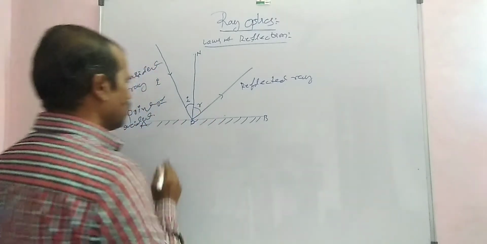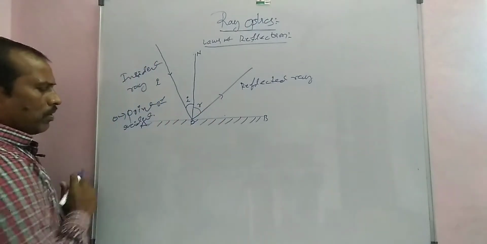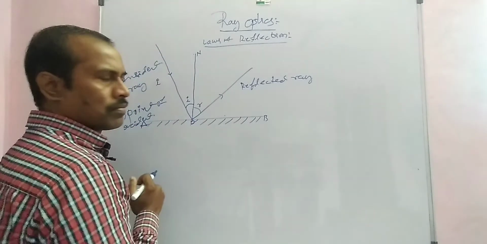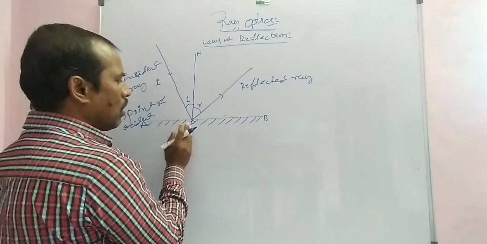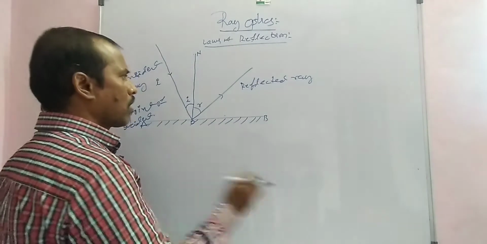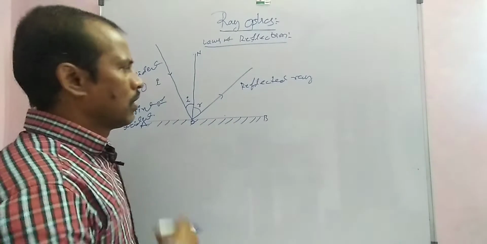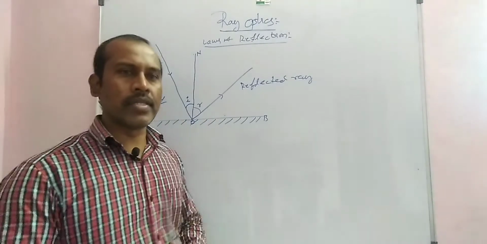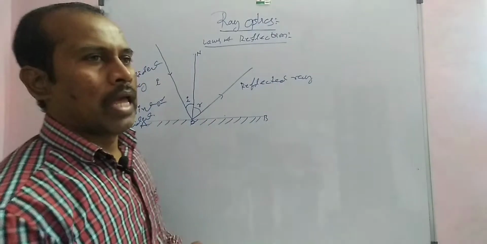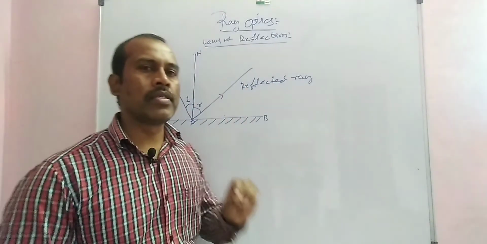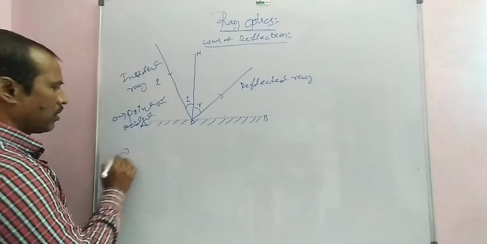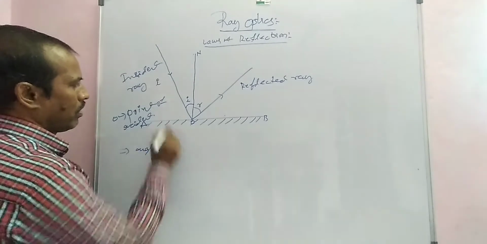Here are the statements. Listen carefully. The angle between the incident ray and the normal to the reflecting surface is called the angle of incidence. The second one, the angle of reflection, is defined as the angle between the reflected ray and the normal to the reflecting surface. This is called the angle of reflection.